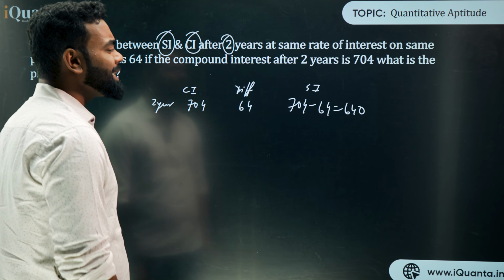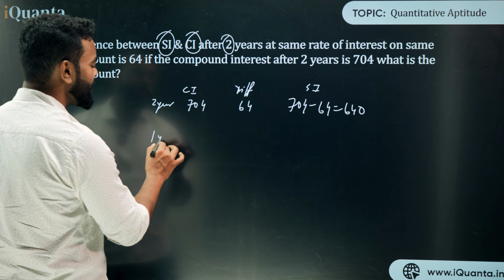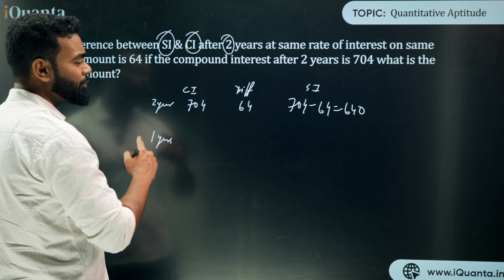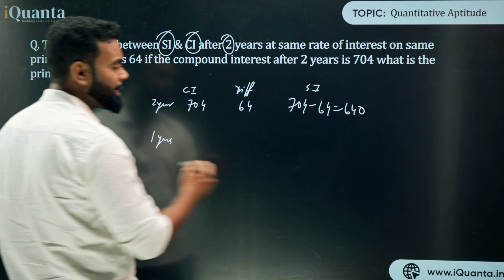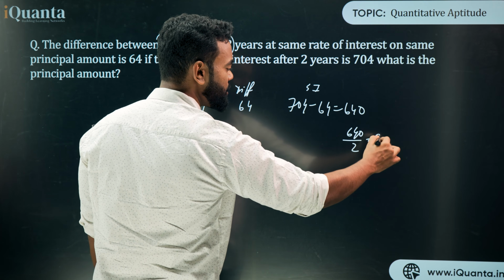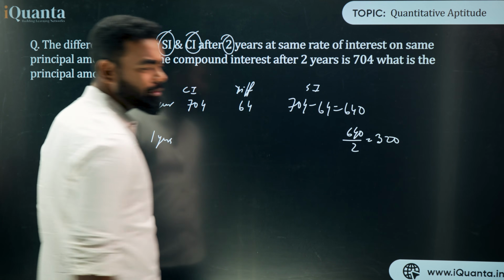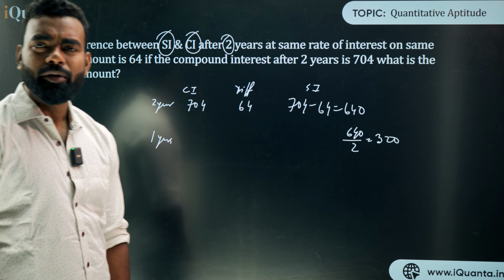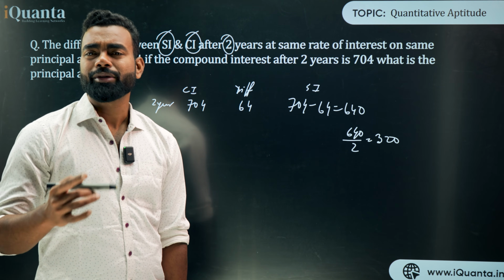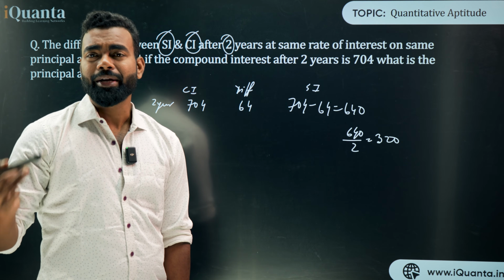Now think about it. If 2 years SI is 640, what is 1 year SI? Because I know SI is basically directly proportional. If for 2 years it is 640, for 1 year it has to be 640 upon 2, which is nothing but 320. Clear? Because we have known that for a long time: if in 1 year the interest is 10 in SI, in 2 years it is 20, in 3 years it is 30.